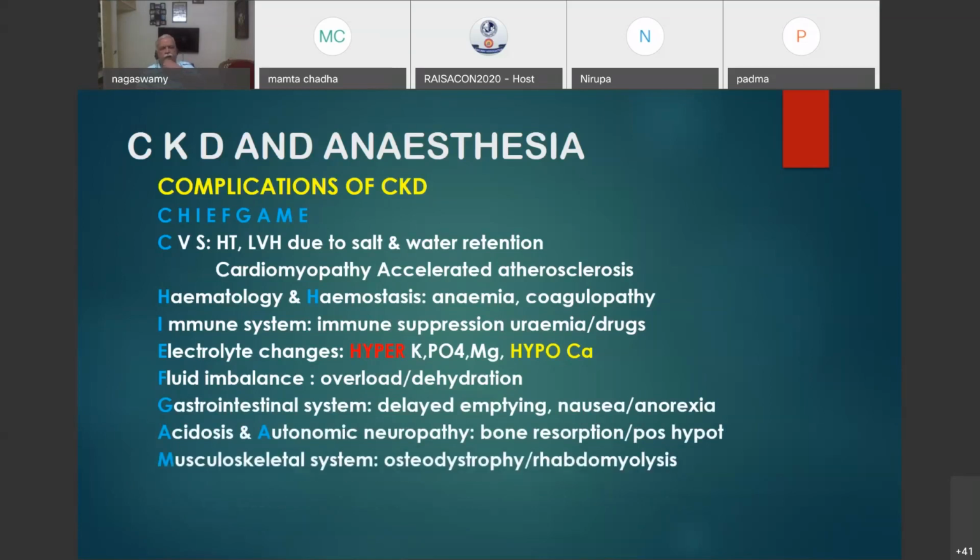Musculoskeletal system: osteodystrophy and rhabdomyolysis are the two problems. And the endocrine system: hyperparathyroidism, vitamin deficiency, and in a diabetes mellitus patient, you will have prolongation of insulin action because the insulin is eliminated mainly by the kidney. In addition to that, renin is also another hormone, which is an endocrine function that you have to remember.